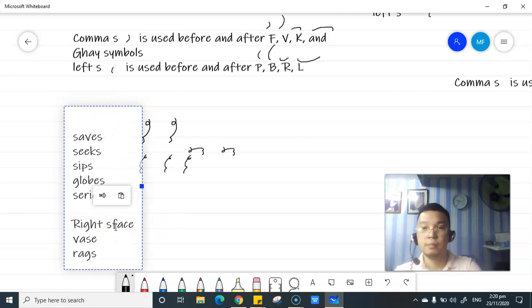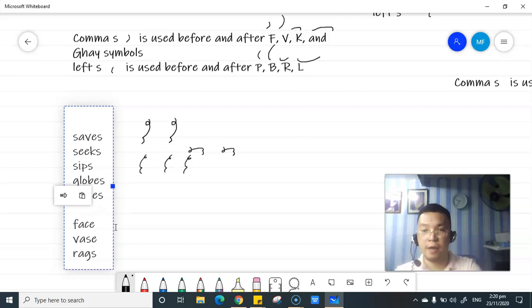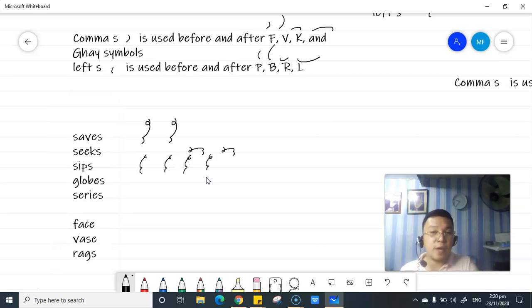Don't mind this one, just focus on the example that I have. Let me write it again. SIPs is left S, E, P, and then another left S, kasi the left S is used before and after the P symbol. So you have to use left S.